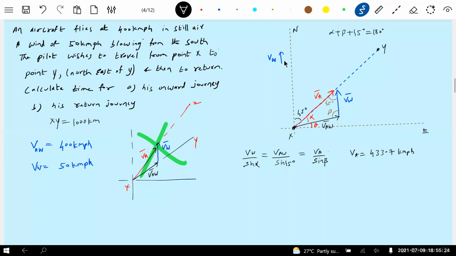So now, the onward journey time from X to Y should be equal to distance by VA, that is, thousand by 433.7. So 2.3 hours it will take us. Within this time we are going to land there, provided the pilot has studied relative velocity. If you don't know relative velocity, gone. No question of landing at the destination.